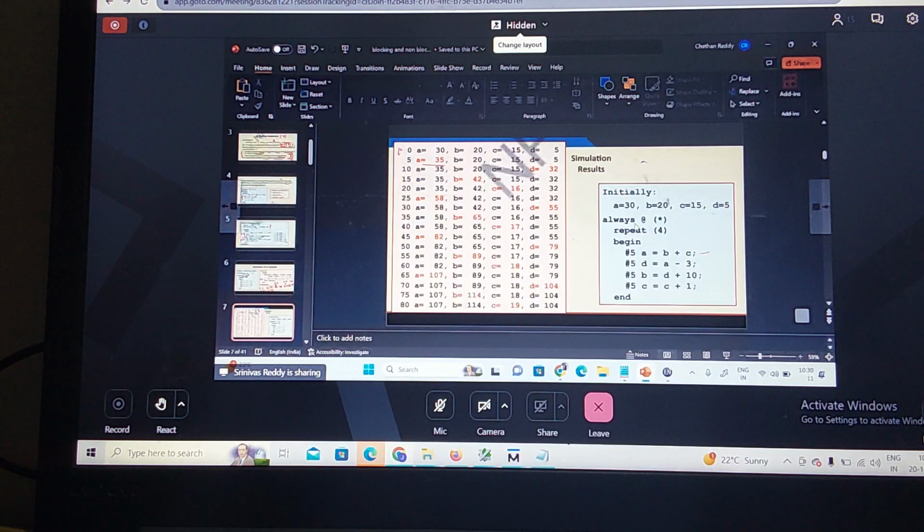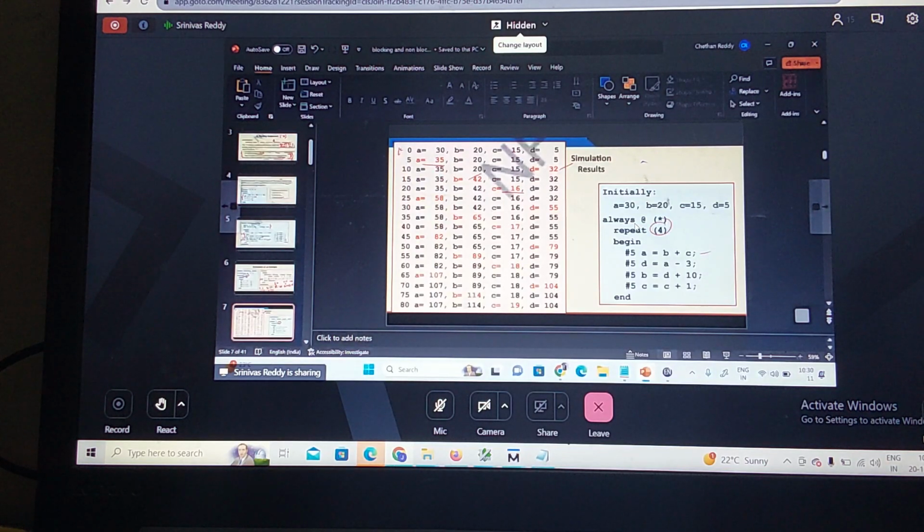At time T10, what happens? D is 32. At time 15, B is 42. Correct? These are executing at what time? 5, 10, 15. Correct? At 20, what happens? C becomes 16. Now I am repeating this for how many times? 4 times. What happens at the next 25?